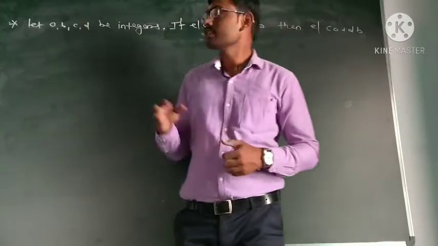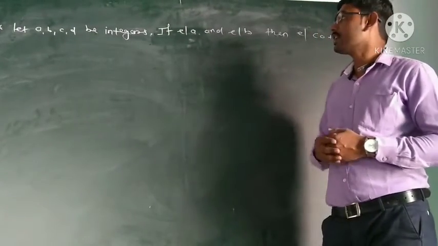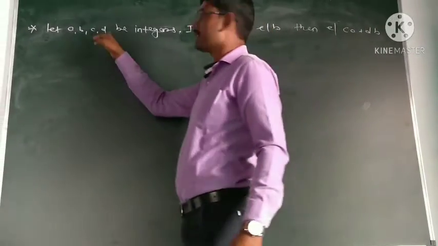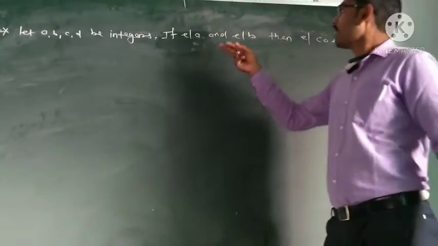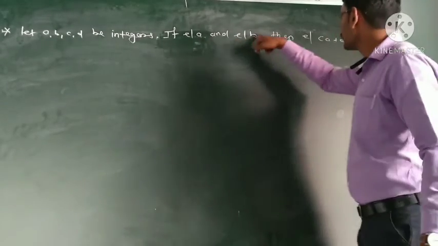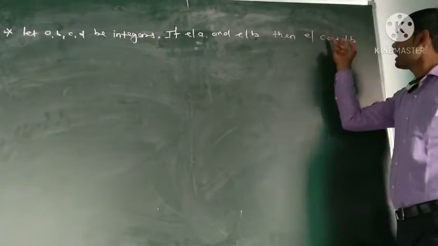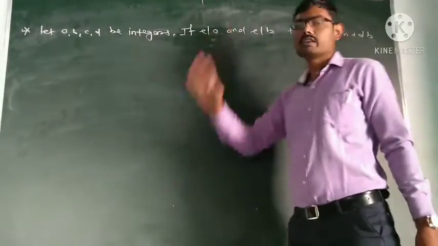Now we will see the next property, or we can say theorem. Let A, B, C, D be some integers, and E divides A and E divides B. Then show that E divides C into A plus D into B, where A, B, C and D are integers.